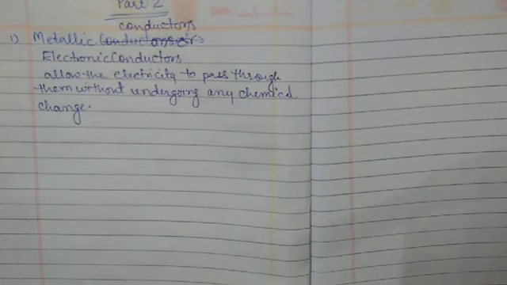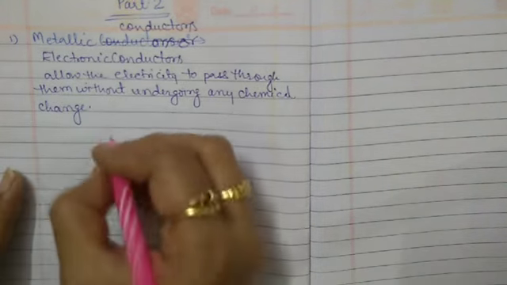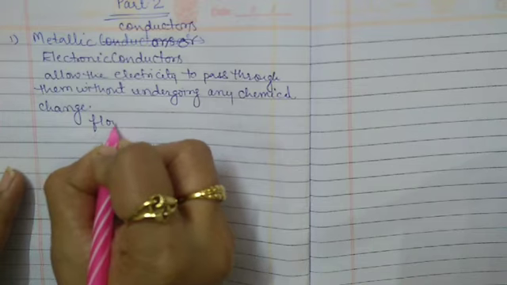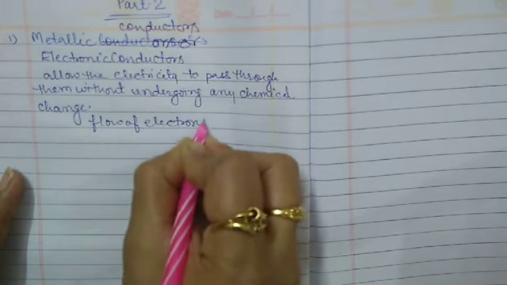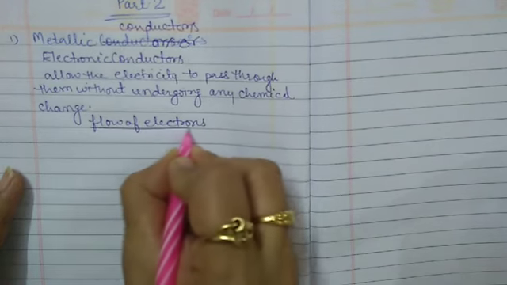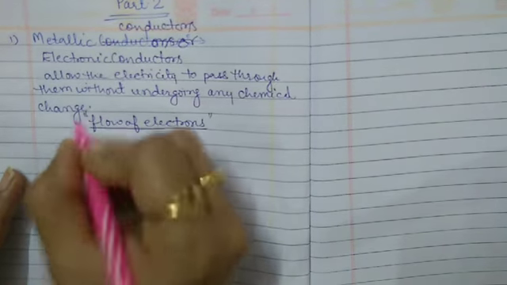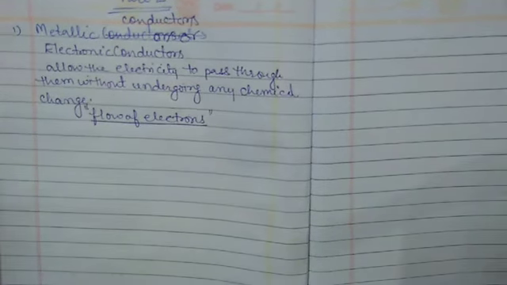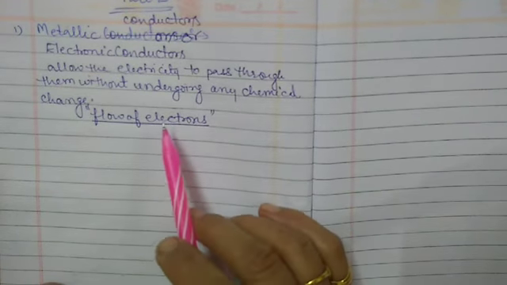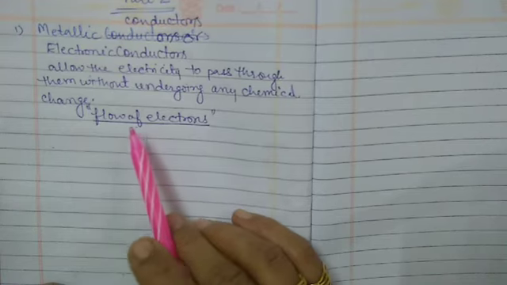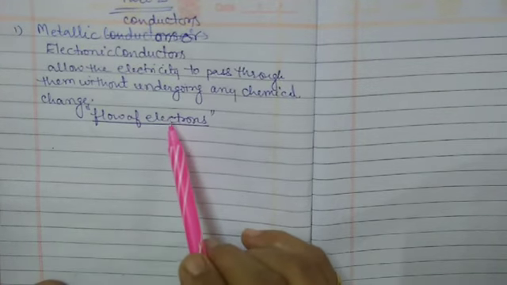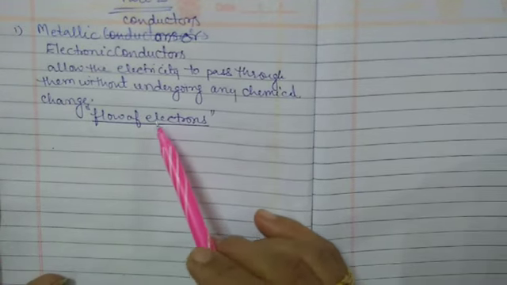The flow of electric current through a metallic conductor is due to the flow of electrons. This is the main reason why they are very good conductors of heat and electricity.